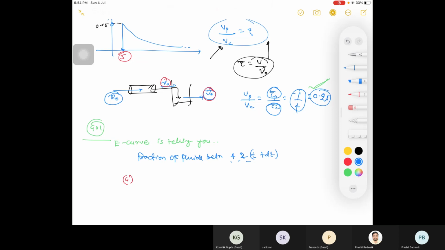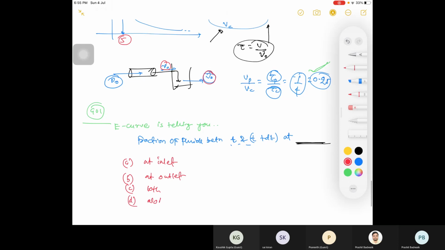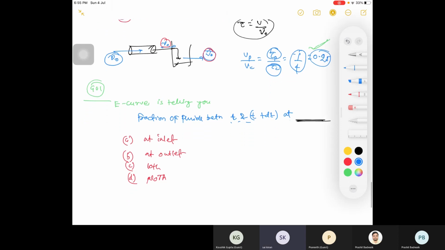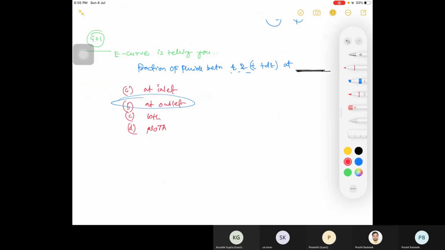Fraction of fluid between T and T plus dt at, and there is fill in the blanks: A is at inlet, B is at outlet, C you write both, and D is none of the above. What is that? At outlet, that is your exit distribution function. So such kind of easy questions were also asked for 1 mark.